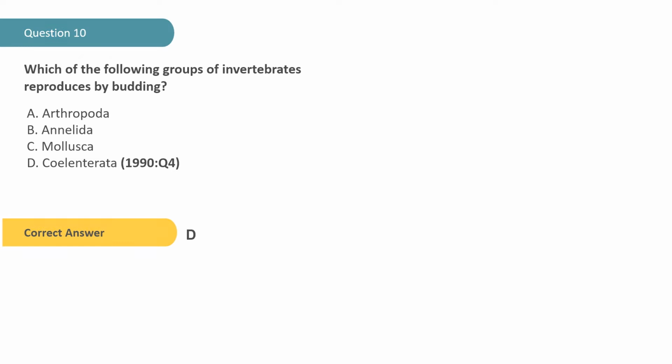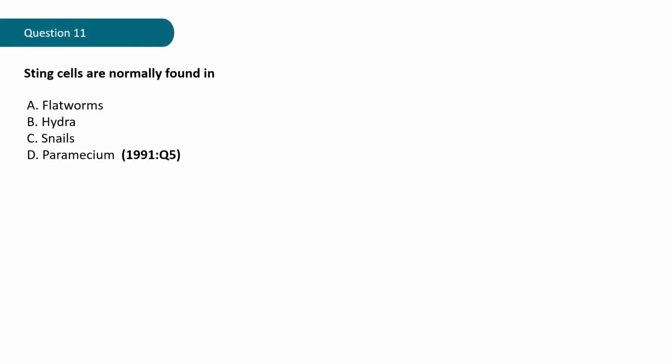Question 11. Sting cells are normally found in A, flatworms, B, Hydra, C, snails, D, Paramecium. That question is from the year 1991, question 5. Let's give that a try.